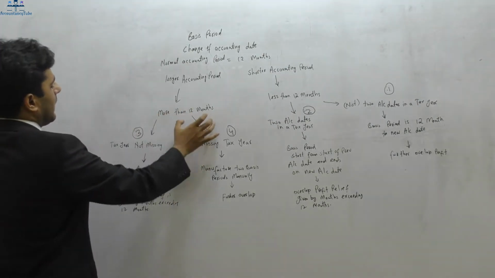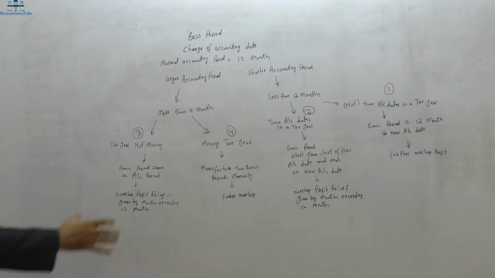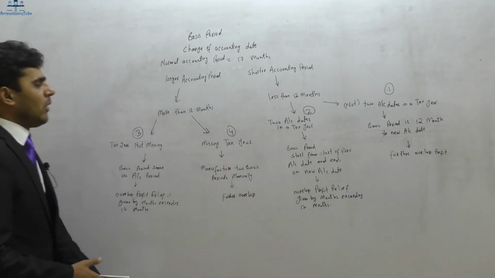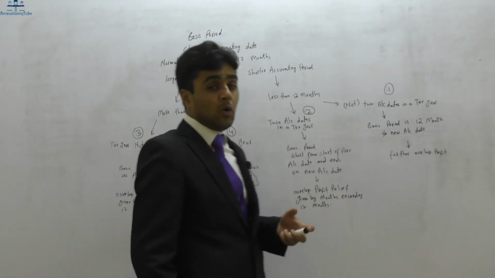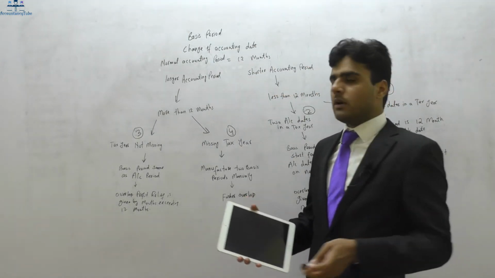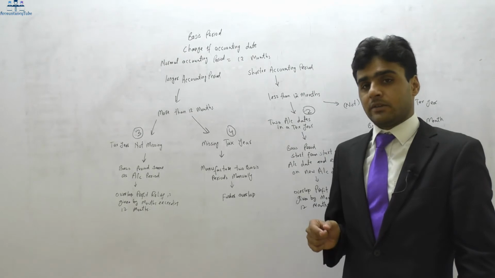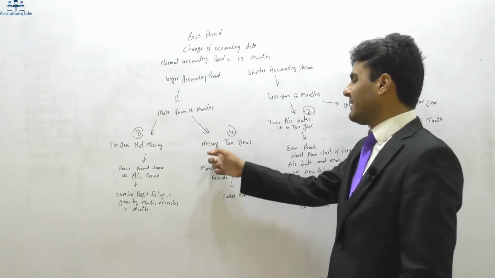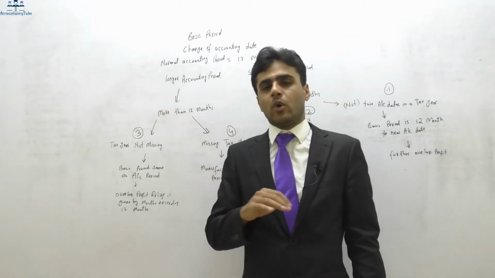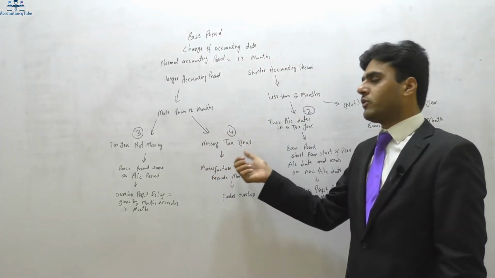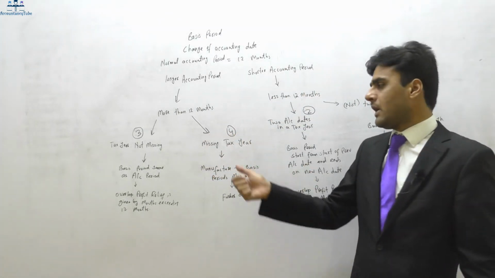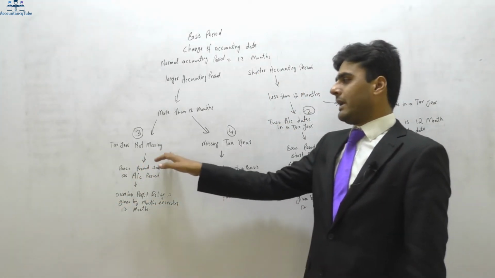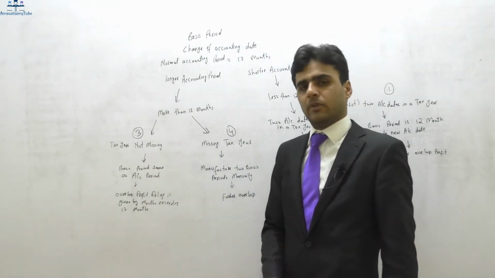Then there are two cases where the accounting date results in a longer period of accounts, more than 12 months. The third case is a tax year not missing, and the fourth is a missing tax year. Now, the change in accounting period has resulted in a longer period of accounts. In the missing tax year case, the accounting period was so long that there was one tax year in which no accounting date was ending. Whereas the other case is opposite to that: although the accounting period was long, the tax year was not missing.